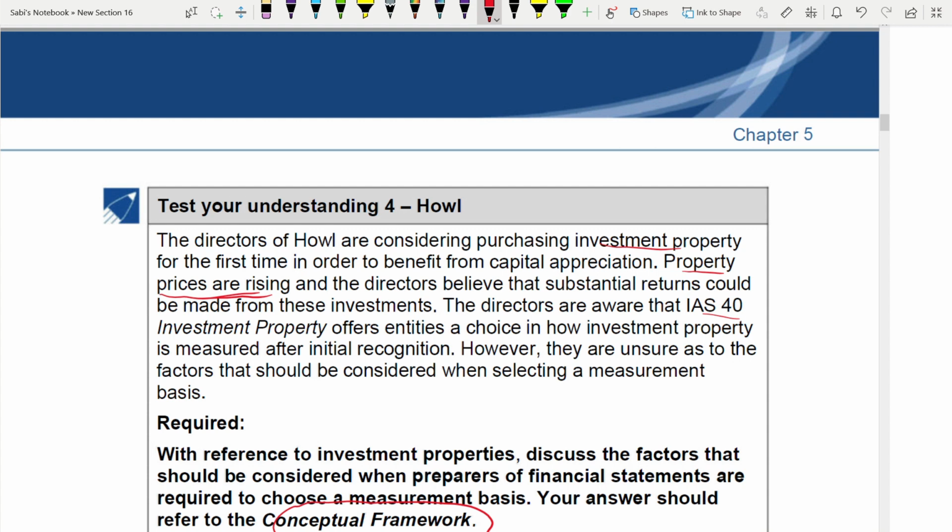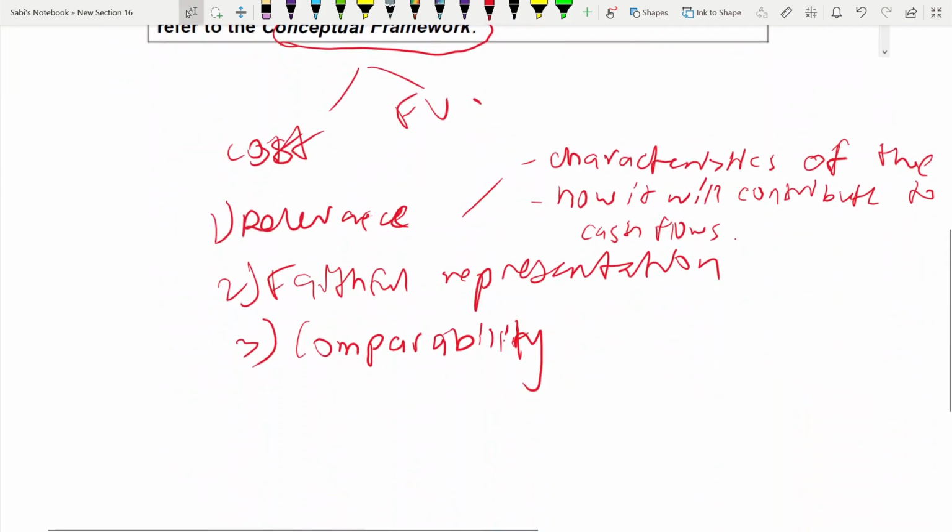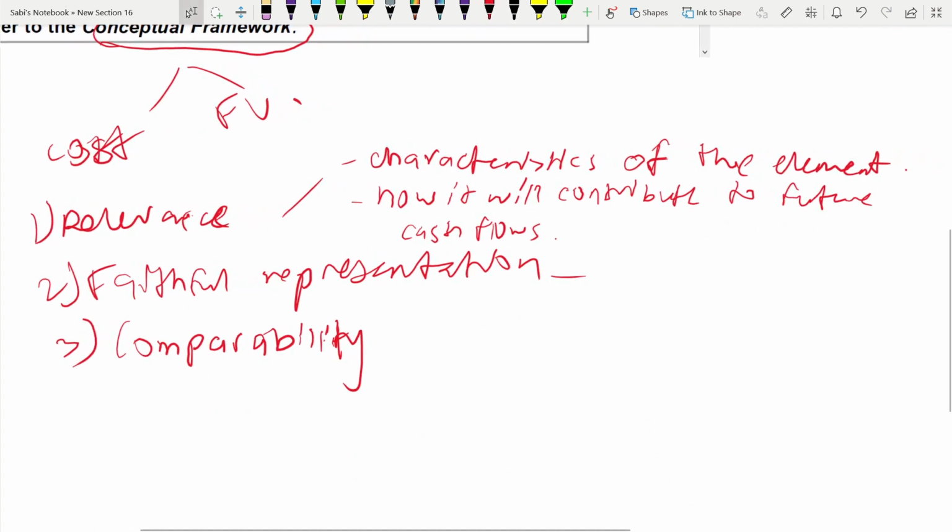What is the key factor here? Degree of measurement uncertainty. Here, for faithful representation, it is degree of measurement uncertainty.